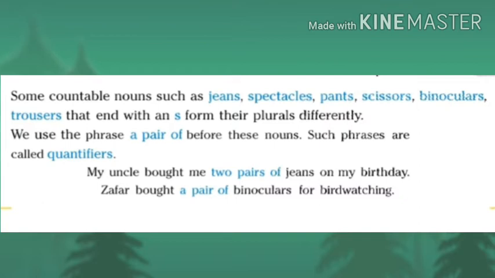So, if we want to make the plural of these nouns, we should add two pairs of or three pairs of. Example, my uncle bought me two pairs of jeans on my birthday. Zafar bought a pair of binoculars for bird watching.